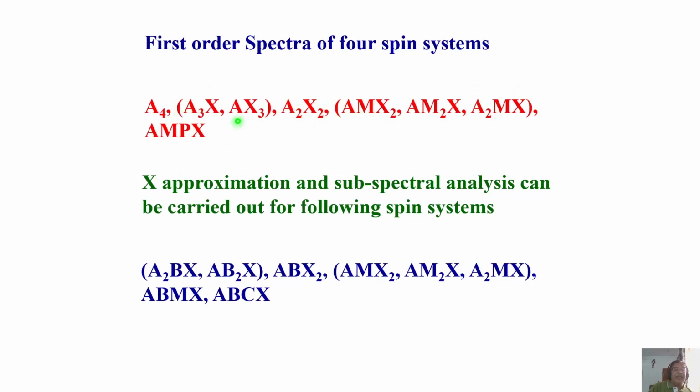So all these are weakly coupled spin systems. They are analyzable in a first order manner. First order analysis is feasible. But the same thing, when you slightly reduce the magnetic field or go to lower frequency, they will become A2BX, ABX2, ABX like this. These are not analyzable in the first order way.